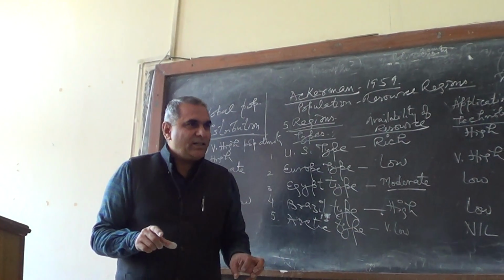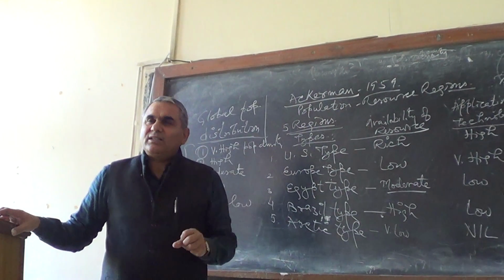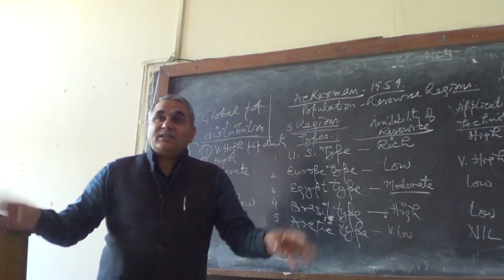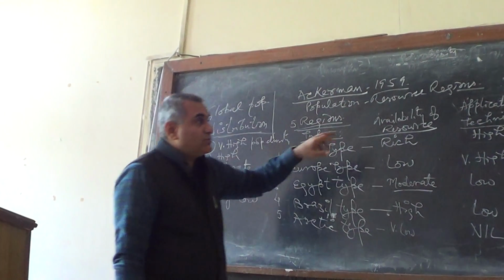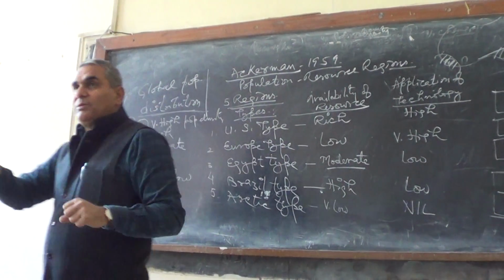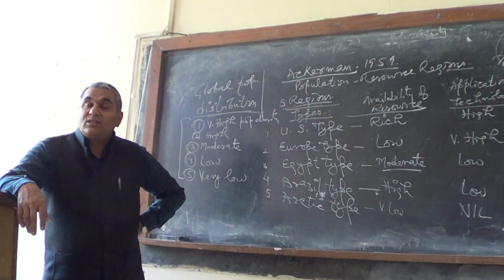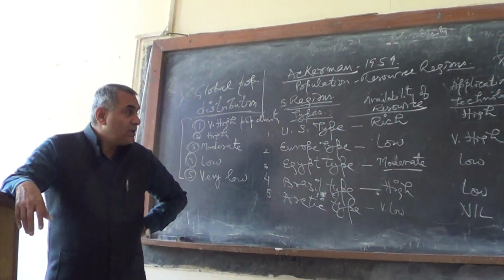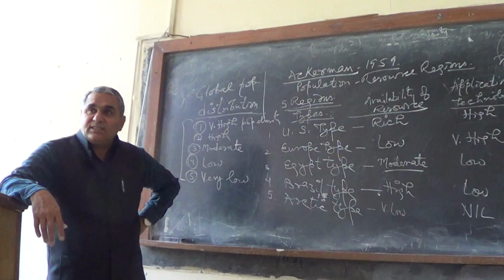Cape Town is Mediterranean climate in South Africa. Chile, Santiago, Chile is the Mediterranean climate. California is the Mediterranean climate. Wherever the Mediterranean climate is there, we are having high population density. But this is west coast climate. This southeast Australia is west coast climate. So British type of climate, it receives rain almost round the year. None of the months is dry. They don't have a long dry season. They receive rain almost at regular intervals round the year. So in such conditions, basically these are the high population density regions.